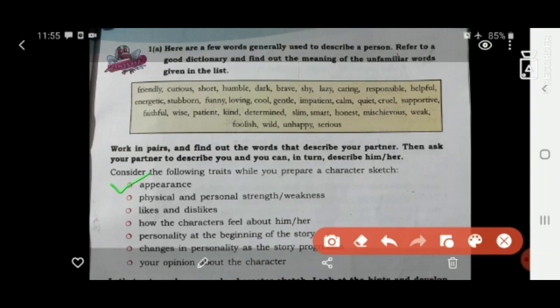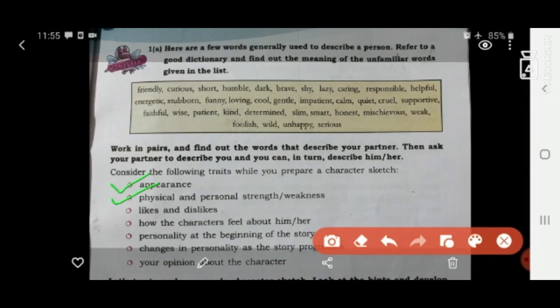For example, in the first chapter, How Far is the River, we described the boy. How did we describe him? He is 12 years old, a sturdy boy with untidy black hair. Do you remember? That is the appearance. A sturdy boy with untidy black hair, shining black eyes, and so on. That is the appearance. Now you write the appearance of the person at the start.